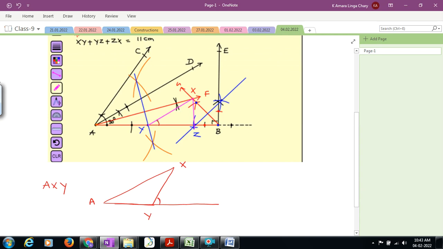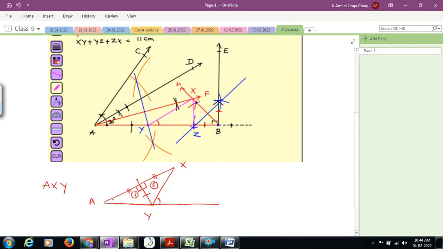Now, as it is a perpendicular bisector of AX, this line is perpendicular and a bisector of AX. These two portions are equal. This is common. So part 1 and part 2, there are two triangles. These two triangles are congruent. Do you agree with me? Yes, sir. Triangle number 1 and triangle number 2 are definitely congruent by SAS congruence.